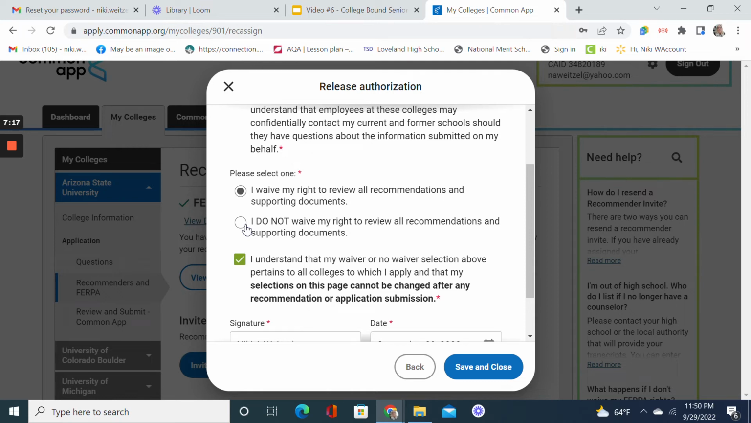I will tell you that we've had college representatives tell us that they prefer to see students waive their rights for two reasons. One is that it tells them there's nothing that you're worried about being talked about in a letter that you wouldn't want to approve ahead of time. And the other thing is that it tells them that you have gone through and thought very carefully about who you've asked to write your letter, and that you've put some thought into this and that this person is trusted and you feel like they will do a good job for you.